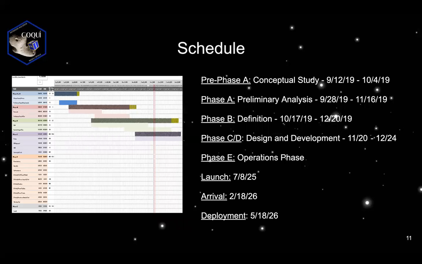After this, phase B starts with the definition of the mission with documents such as the PDR and CDR. Phase C and D are the design and development stage, where the rover is designed with much more detail, assembled and tested. Lastly, phase E is the operational phase, when the rover is launched into space and arrives at the asteroid.